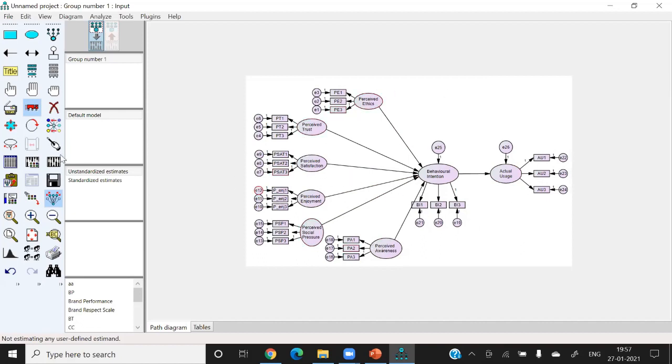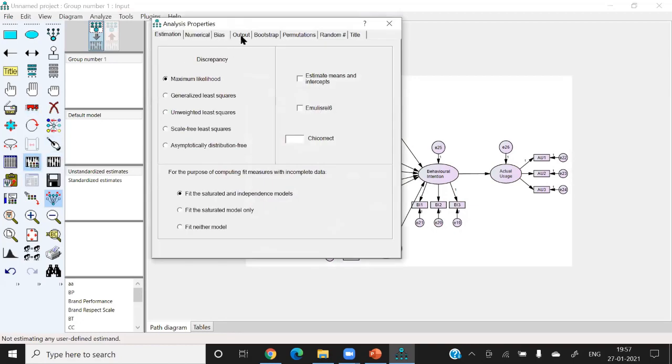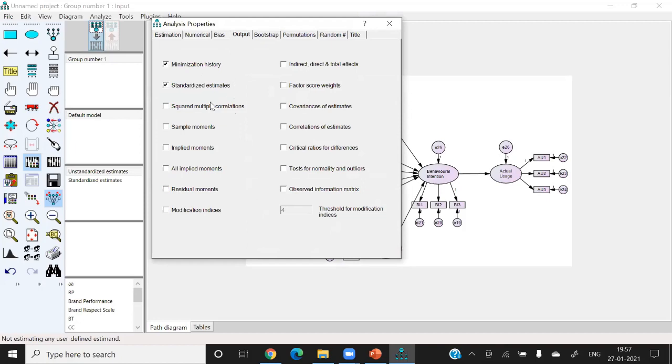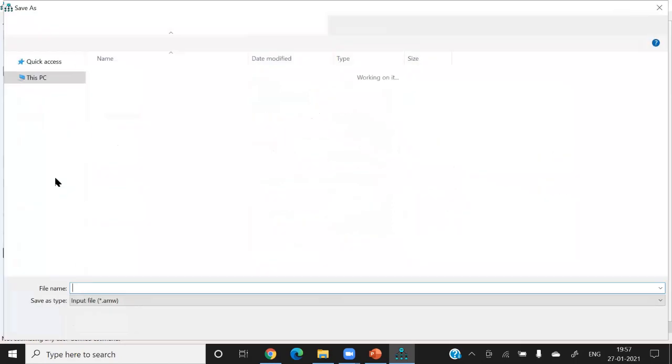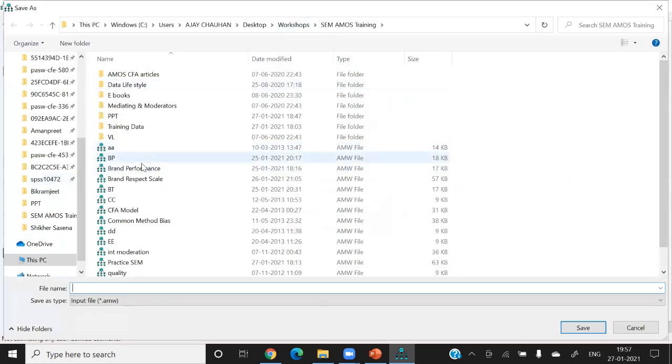Then we go for analysis properties. We go to output. We want standardized estimate, squared multiple correlation. This is R square. And we go for modification indices. At least I want to keep it 10. Then correlation I want to see. Normality I want to check. And profit. Now I want to save it. Otherwise, the software will not run it. Save it. And let me save in the name of practice M.